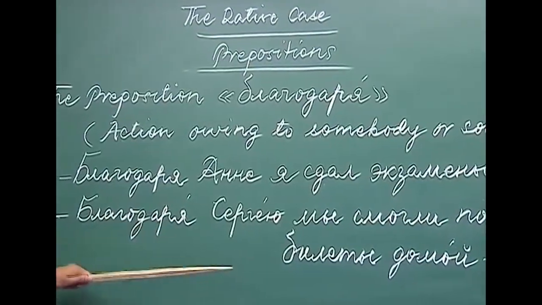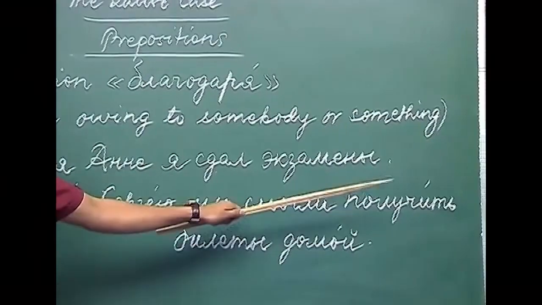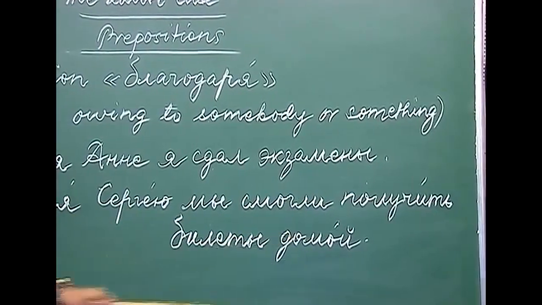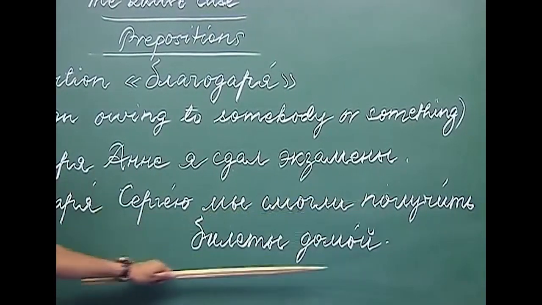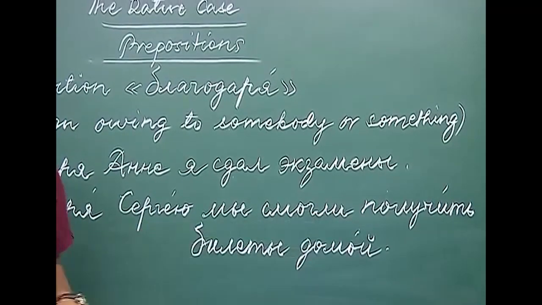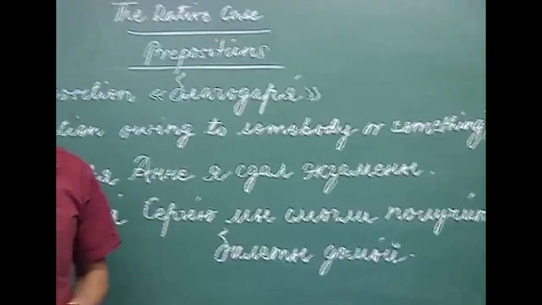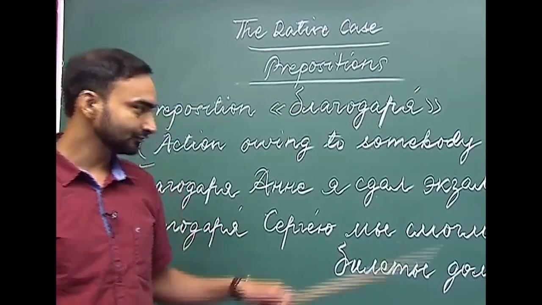The next example we have is Благодаря Сергею мы смогли получить билеты домой. Smugly is from the verb smoch. Moch, smoch. Smoch is the perfective aspect of the verb moch, can.